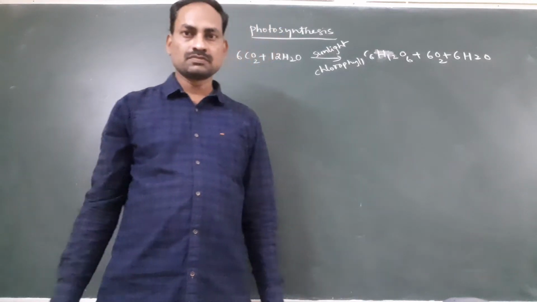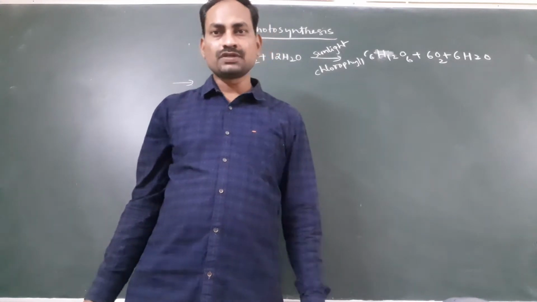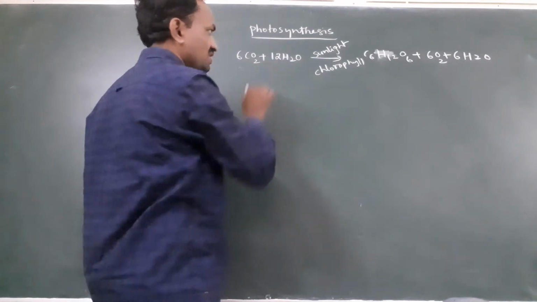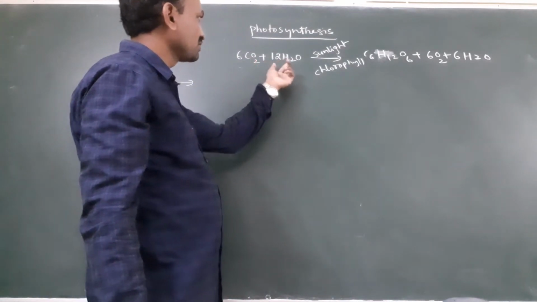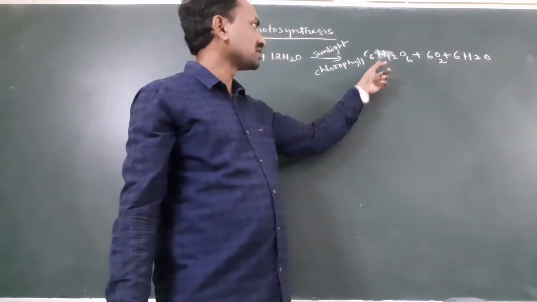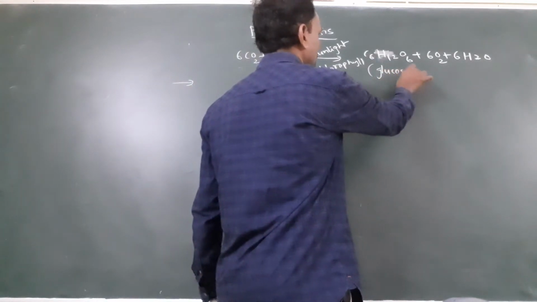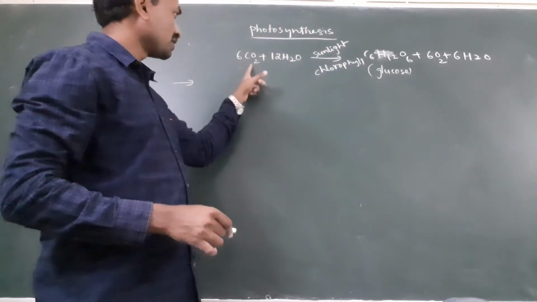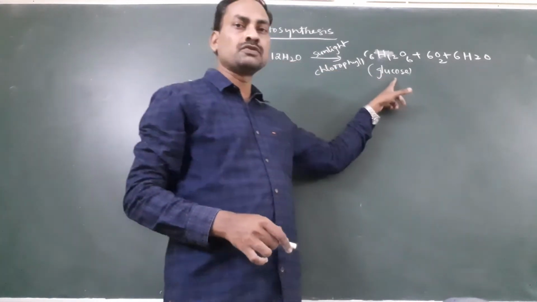Good morning, students. Today we are going to discuss the continuation of the photosynthesis introduction. Here, this is the equation of photosynthesis. Carbon dioxide combines with water molecules and forms C6H12O6. This is the formula for the glucose molecule. So here, carbon dioxide undergoes reduction by the water and it produces the glucose molecule.